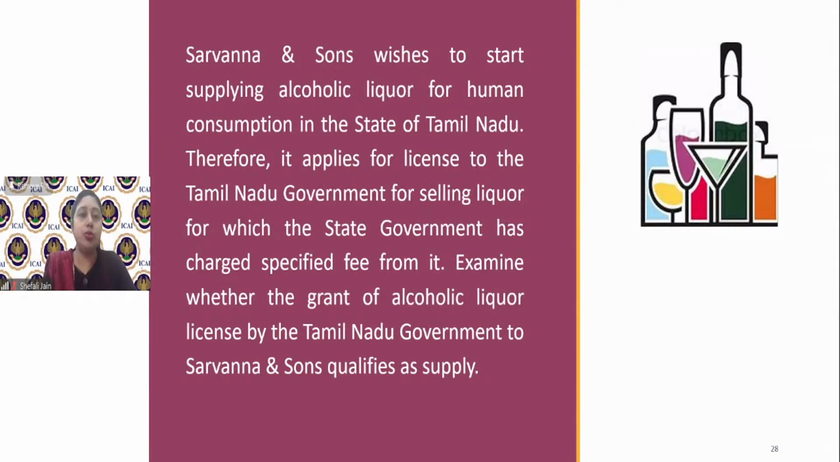Sarvana and Sons wishes to start supplying alcoholic liquor for human consumption in the state of Tamil Nadu. Therefore, it applies for a license to the Tamil Nadu government for selling liquor, for which the state government has charged a specified fee from it. Examine whether the grant of alcoholic liquor license by the Tamil Nadu government to Sarvana and Sons qualifies as supply. So I hope I need not ask for the answer. You know that this is not within the purview of supply.